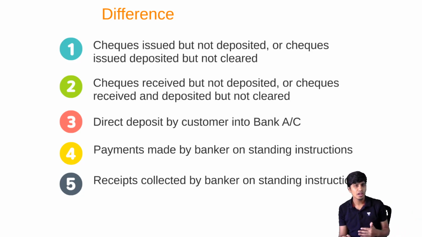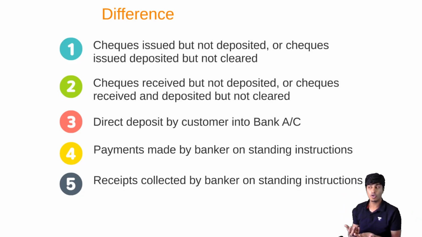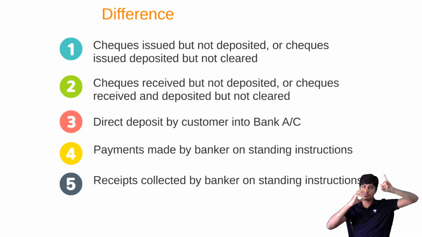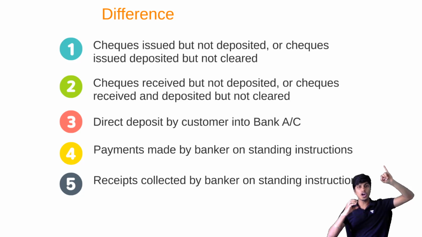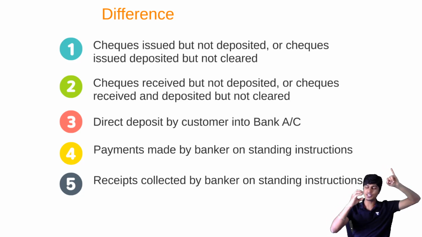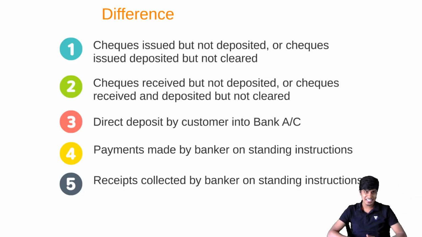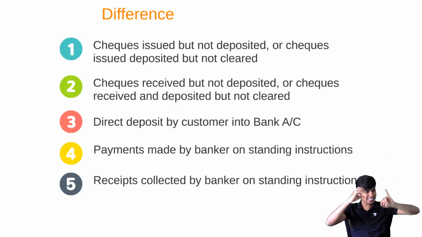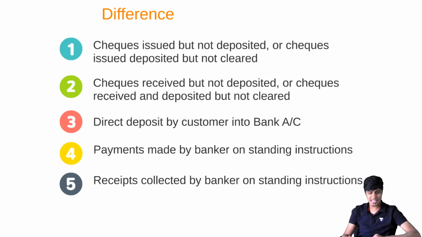And the banker will collect. And whenever the banker collects these receipts on my behalf, or I might have sent bills for collection also to my banker, whenever the banker collects all of these, he will increase my passbook balance. But I have not made entry in my cash book. My balance as per passbook has gone up, but not my balance as per cash book. Why? Entry is not made. Is there a difference? Yes. Should we reconcile? Absolutely yes. How do we reconcile? Making changes in passbook, we need to reduce it. If we're making changes in cash book, we need to increase it. This is how we rectify or reconcile the changes. Do you get this? So receipts collected by the banker on standing instructions will be rectified by either decreasing the passbook balance or increasing the cash book balance, as the case may be.